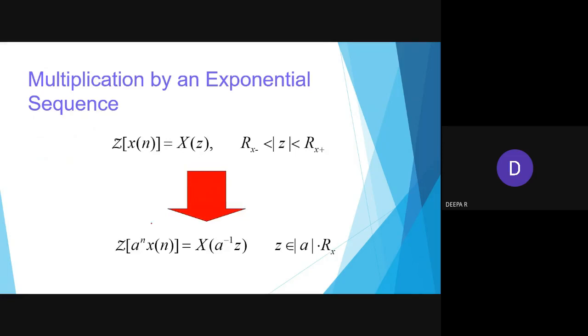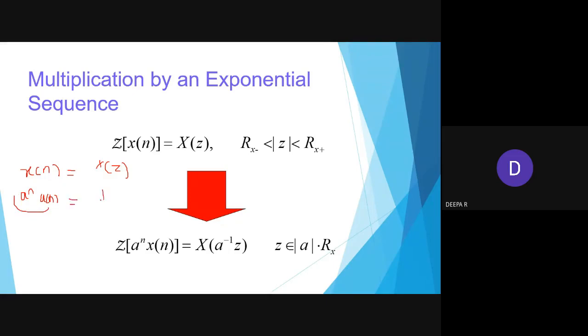Okay. So now it's the multiplication by an exponential sequence. See, x of n we write as x of z. This is the problem: a power n x of n. So we know x of n corresponds to x of z. And we separately know a power n u of n. This is the value of x of n.